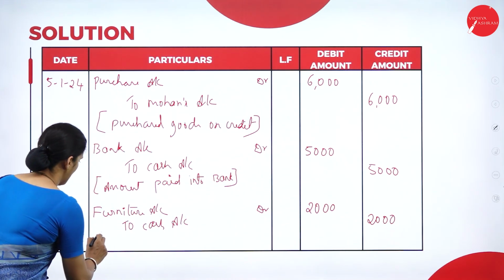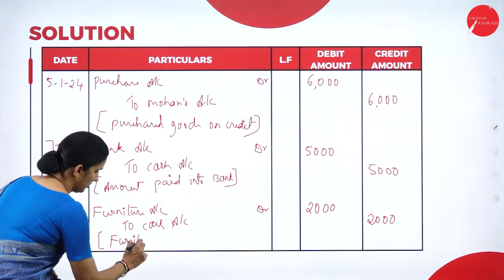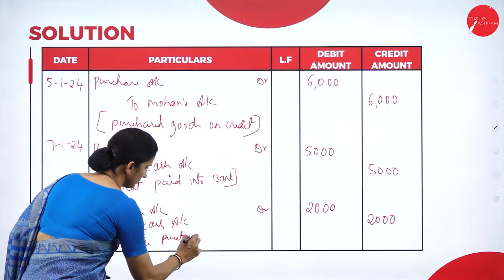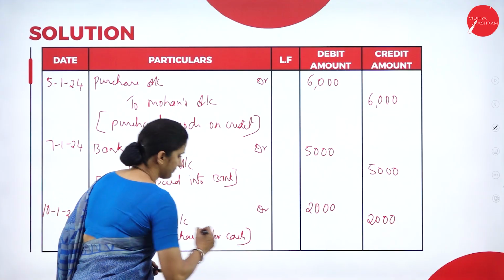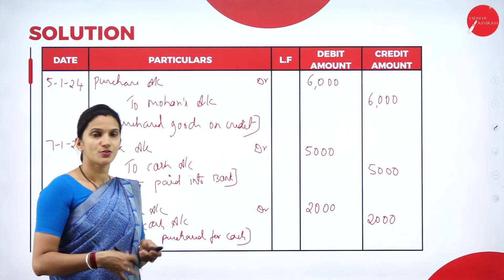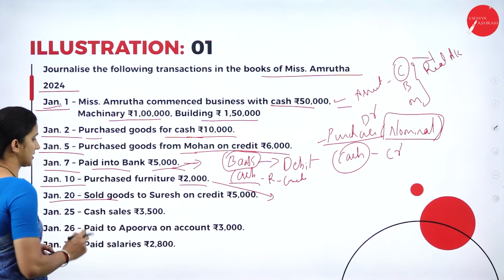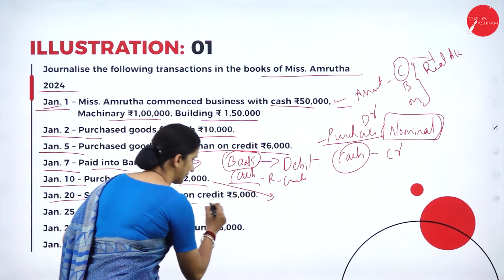So narration being furniture purchased for cash. So moving on to the next transaction. So on Jan 20th, we have sold goods to Suresh on credit.